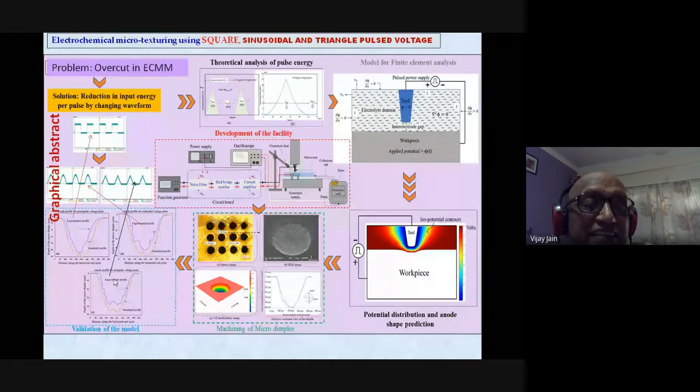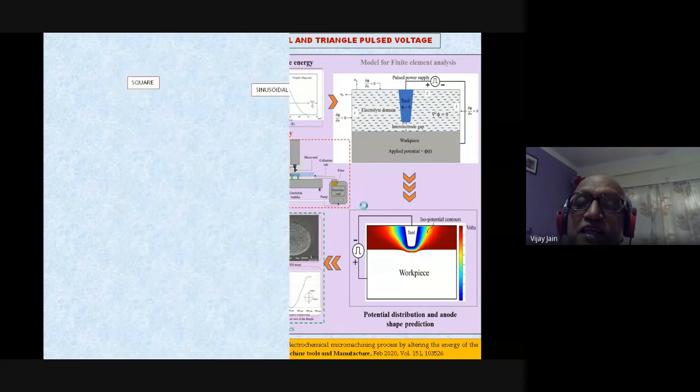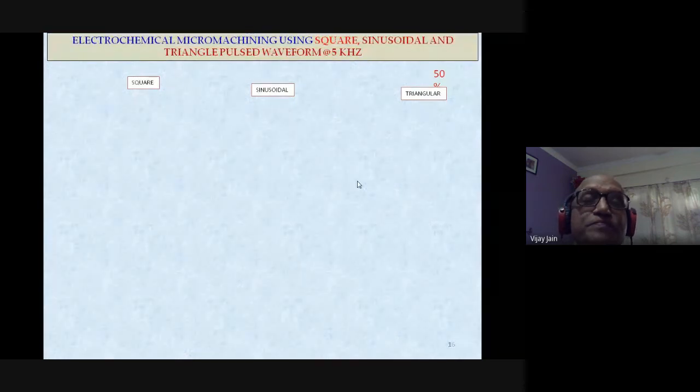If we can relax some of the assumptions, then you will have a better meshing compared to what you have at present. So it needs a lot of further work to be done in finite element analysis of microtexturing using sinusoidal, square and triangular pulsed voltage supply. This paper has been published in the International Journal of Machine Tools and Manufacture.